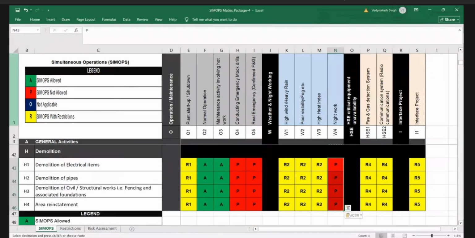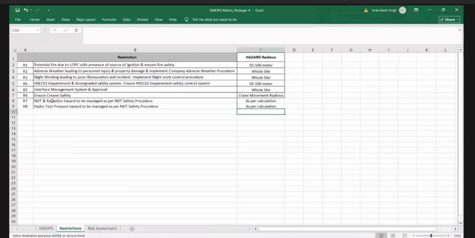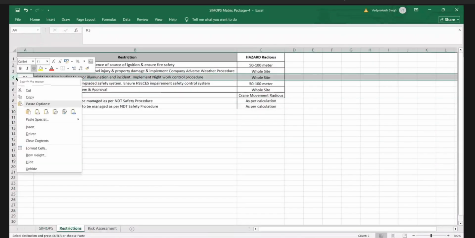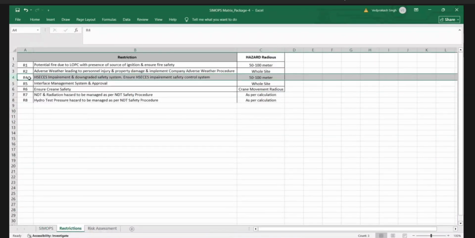So we have the same restrictions, but night work will go now here. R3 will go. I will remove R3. So this will become